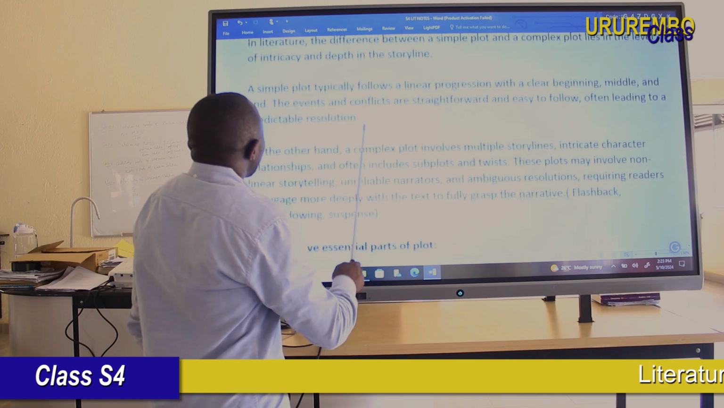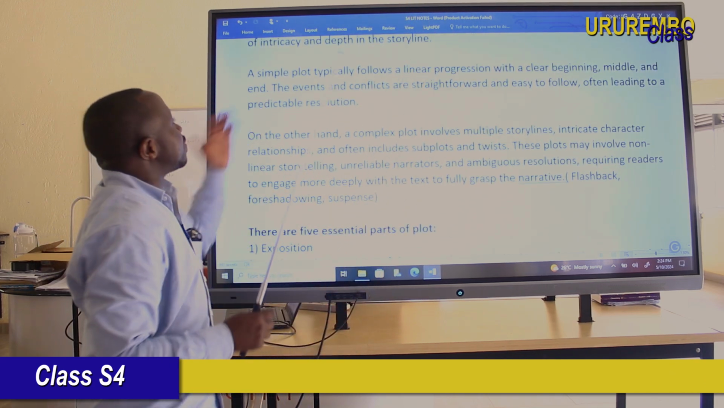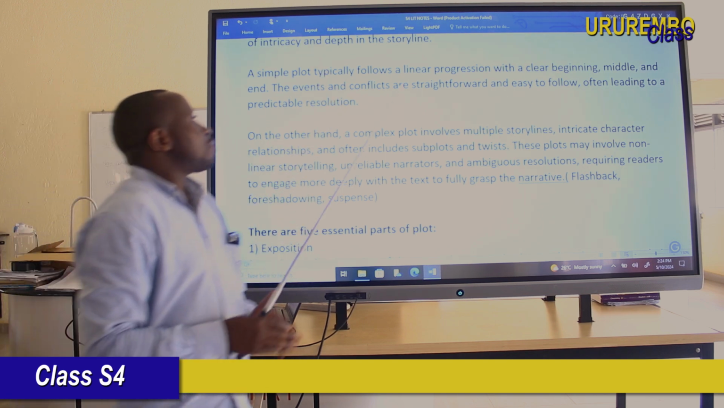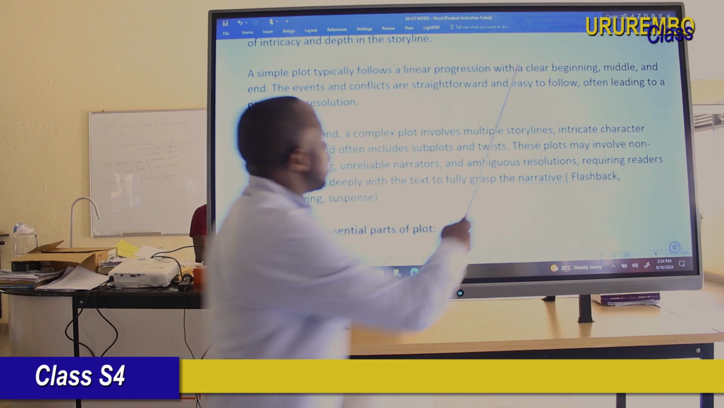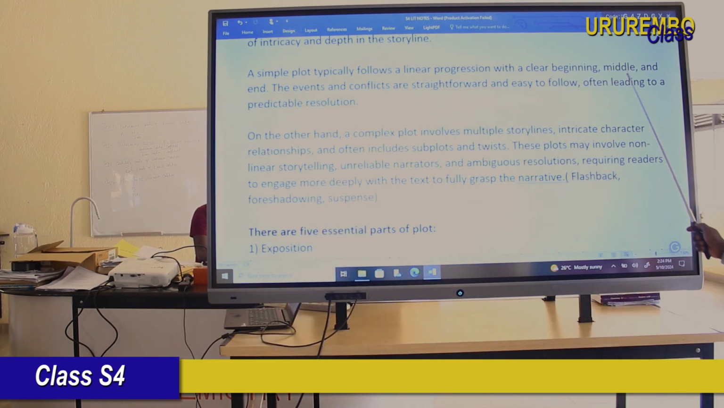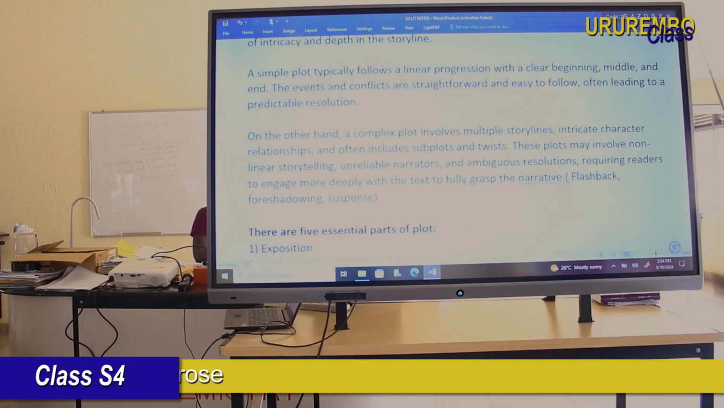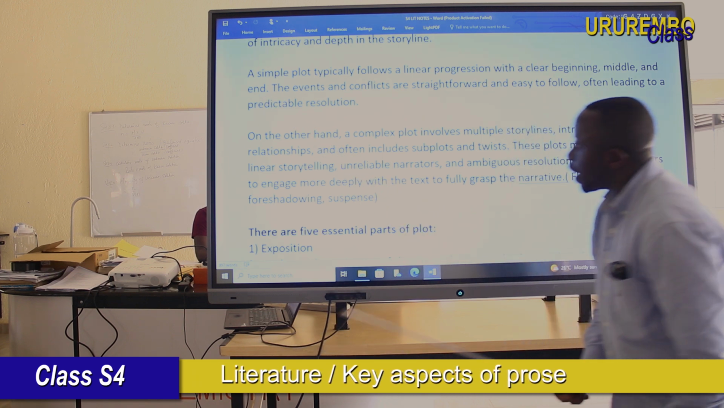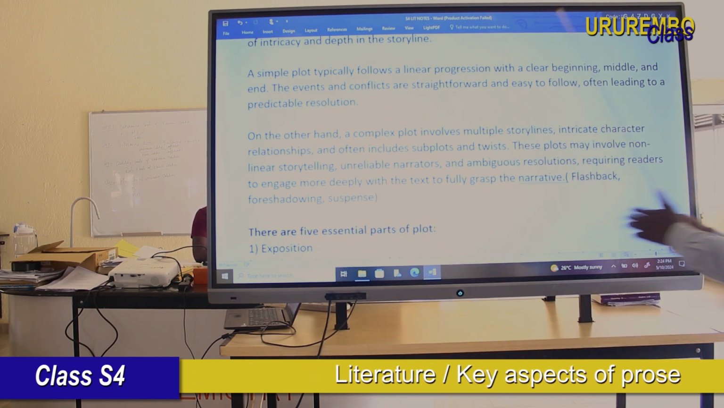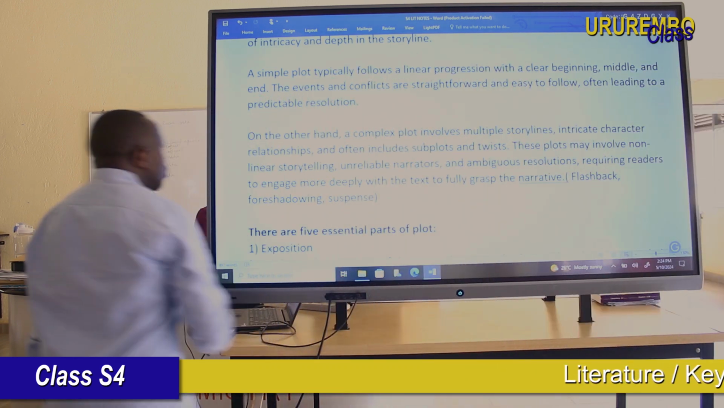And then, a simple plot typically follows linear progress, as we have seen. A linear plot is the same as a simple plot, because it follows linear progress with a clear beginning, a clear middle, and a clear end. It is a simple plot or linear plot because it has these three elements. The events and the conflicts are straightforward and easy to follow, leading to the resolution.